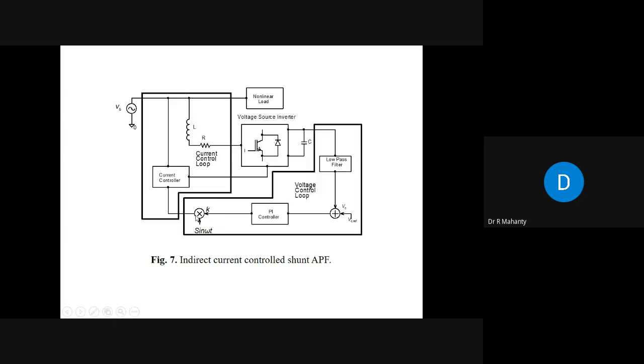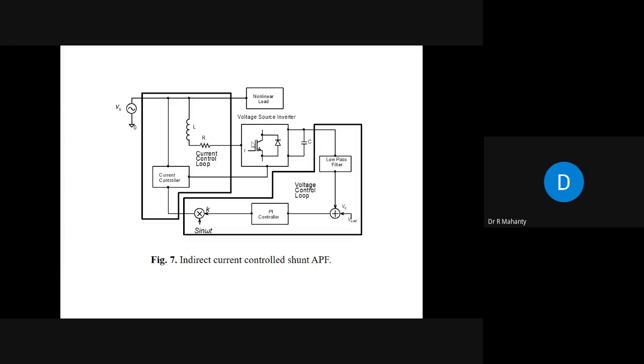This reference current is sinusoidal. You are comparing it with the actual current, and the difference is fed to the voltage source inverter, which gives the appropriate firing angle for which you get the required amount of fundamental and harmonic components, so that the power factor becomes close to unity. So this is known as the indirect current control method of active power filter, where you sense the capacitor voltage, and after sensing it, you control the active power filter.